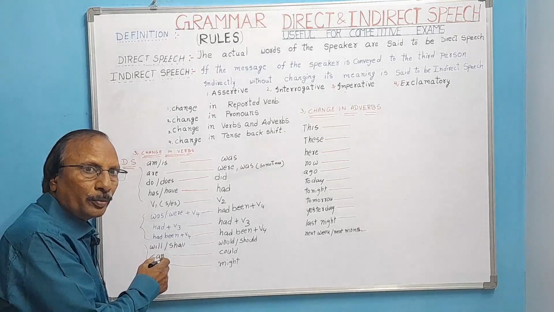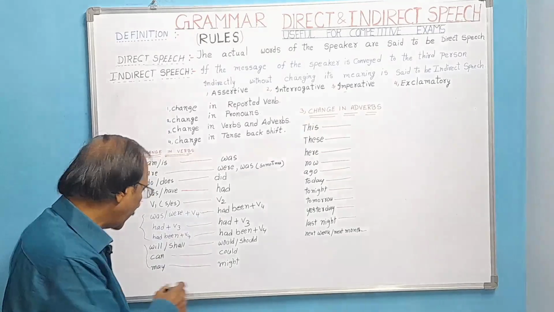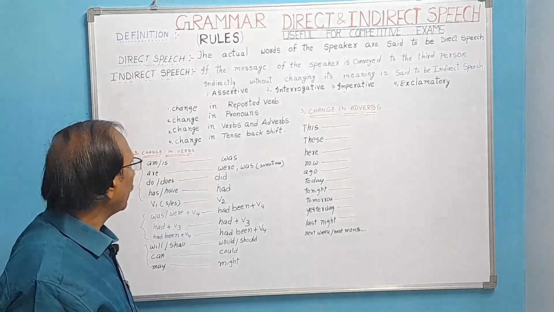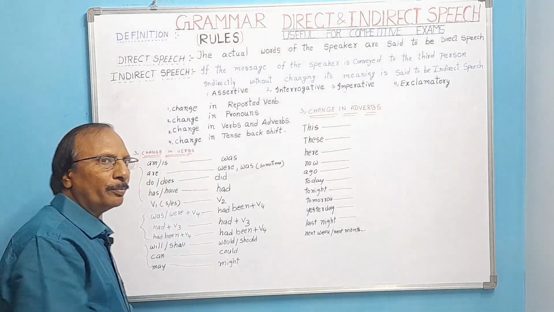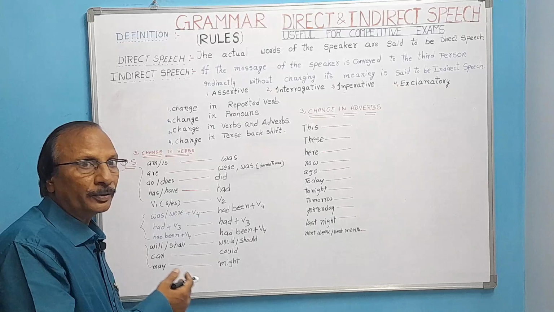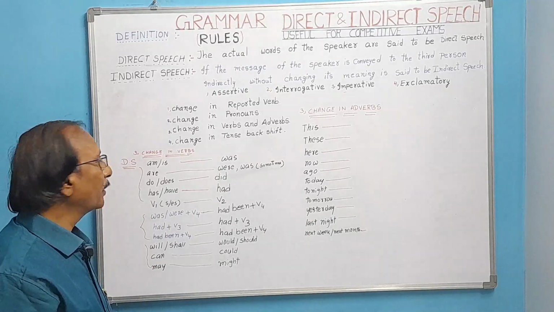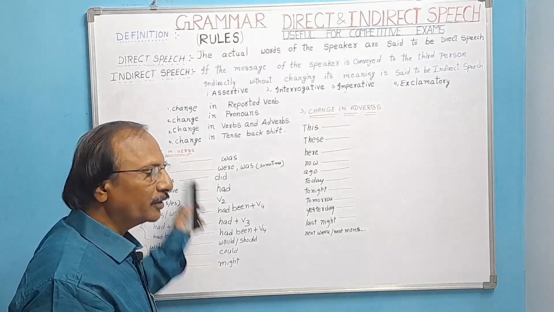Now, when we come to the future tense, will, shall will be changed into would and should. Can will be changed into could, may will be changed into might. In this way, verbs will be changed from present tense to past tense, simple past to past perfect, or present continuous to past continuous. There will be change in verbs.